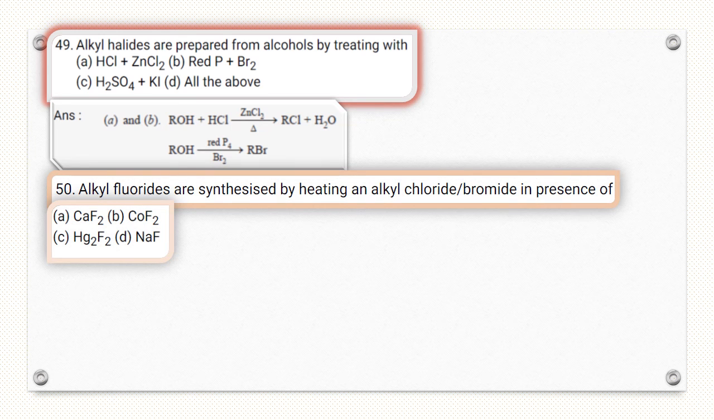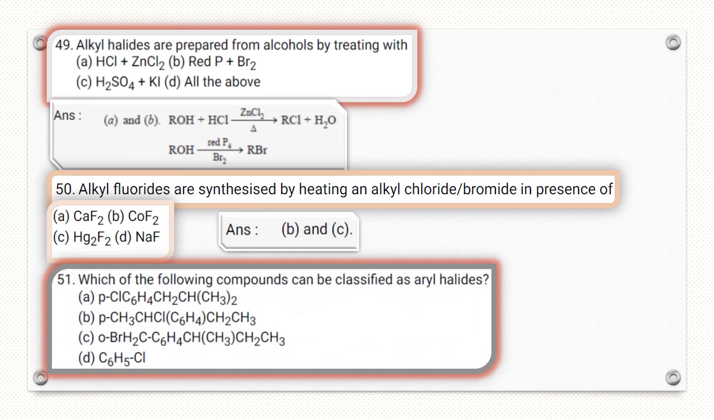Alkyl fluorides are synthesized by heating an alkyl chloride or bromide in presence of metal fluorides, this is the Swarts reaction. In Swarts reaction we can use CoF2, Hg2F2 and SbF3, antimony fluoride. So B and C is the correct answer.